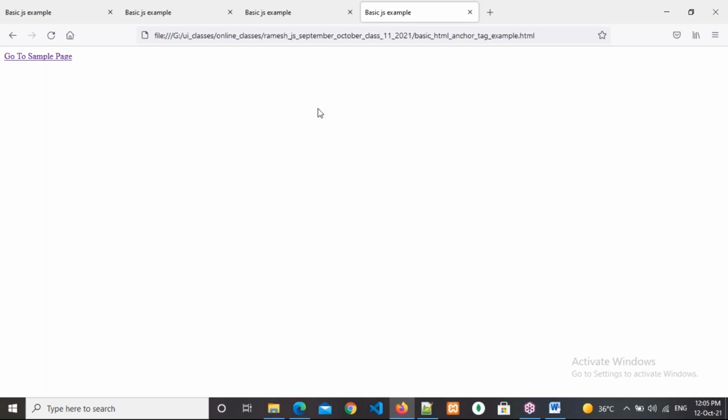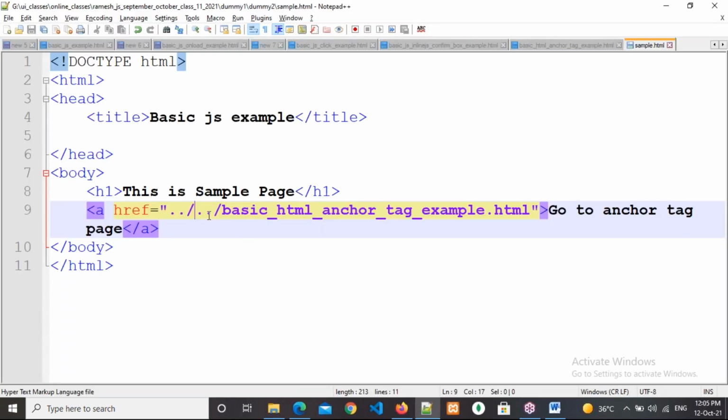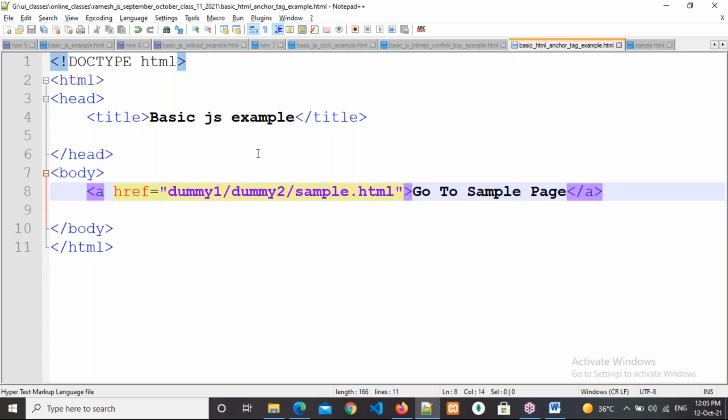Sir, one small doubt. May I ask? Yeah, tell me. Sir, to come out from dummy2 we are using double dot, and to come out from dummy1 we are again using double dot. But suppose our basic_html_anchor_tag_example.html file is in the root folder only. Then can I use single dot forward slash and then the file name with the .html extension? Yes, we can. So you are asking that if the sample.html is available also in the root directory, right? Yes, that's it.